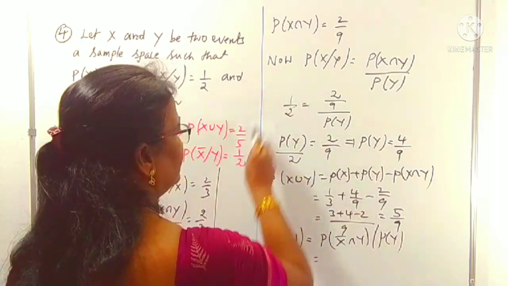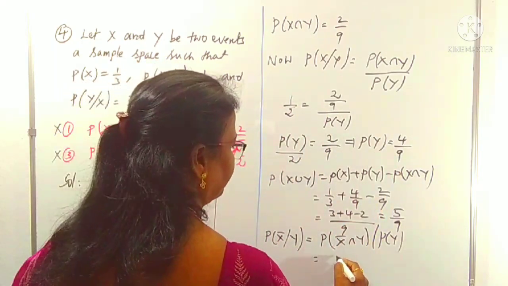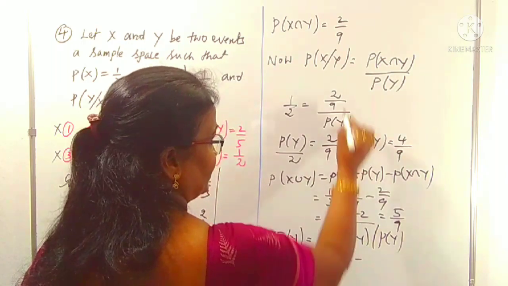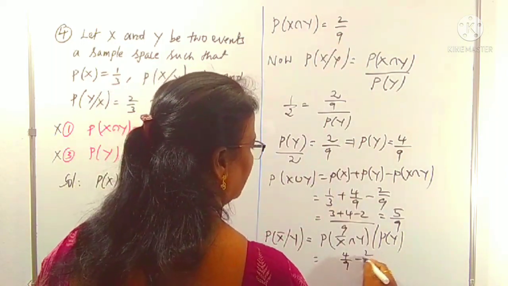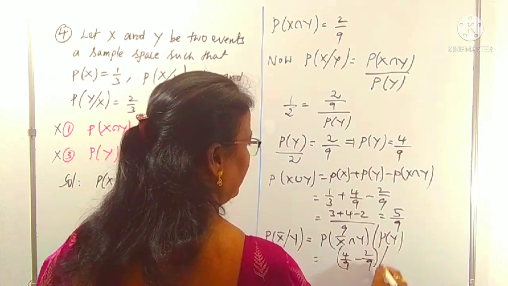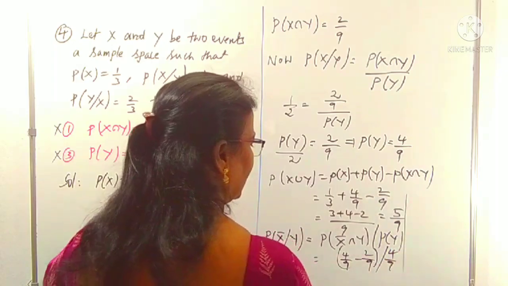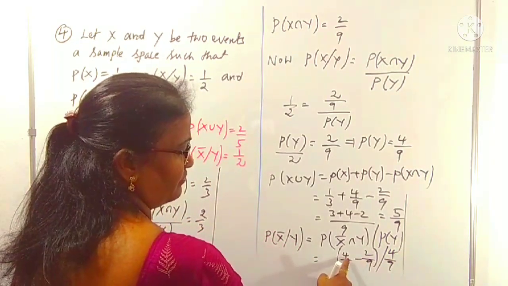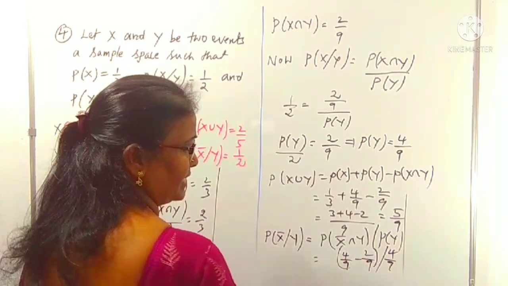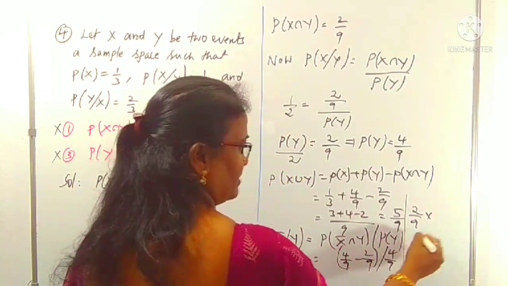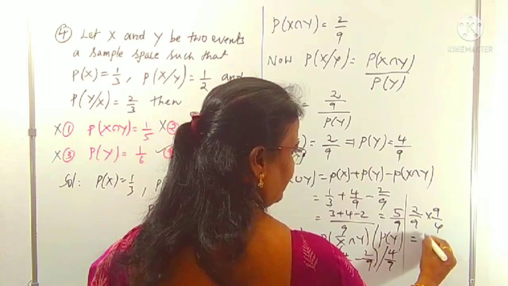P of y is how much? 4 by 9, minus P of x intersection y, 2 by 9, divided by P of y, which is 4 by 9. We can understand that 4 by 9 minus 2 by 9 is 2 by 9. 2 by 9 into 9 by 4 gives 1 by 2.